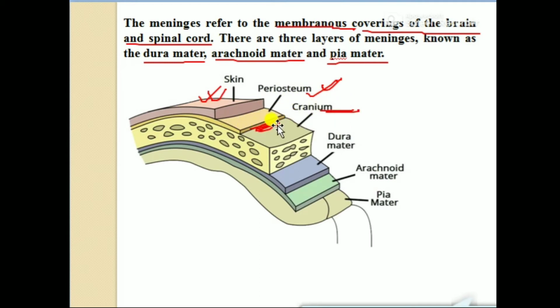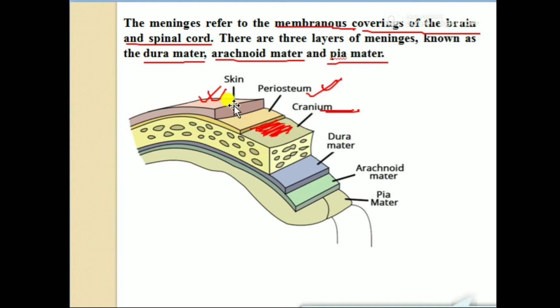After the cranium, the first main layer, the dura mater, is present. It is a very tough and inflexible layer. Just after the dura mater, the arachnoid mater is present.